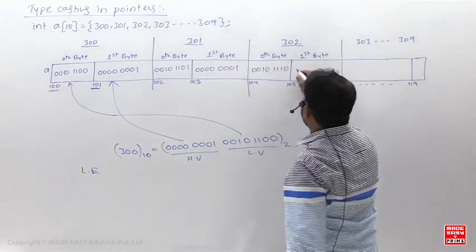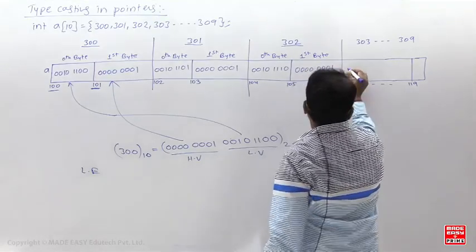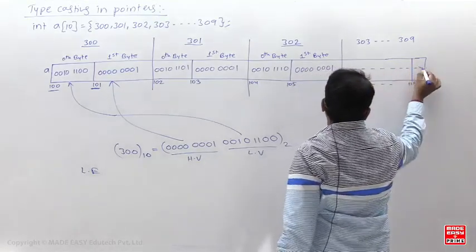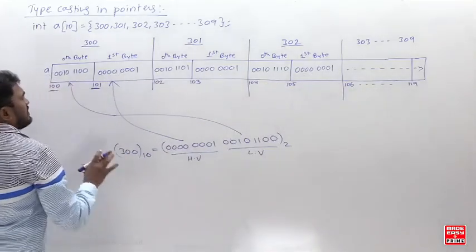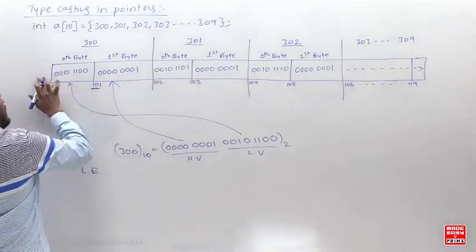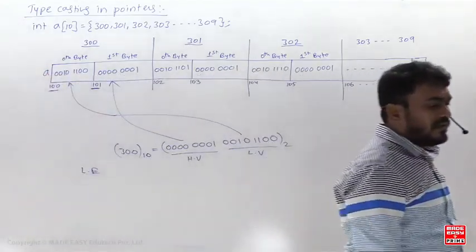Then 0000001. Now the same thing will continue with the remaining elements also. So I am simply storing the array elements in binary format. Is this clear for everyone?